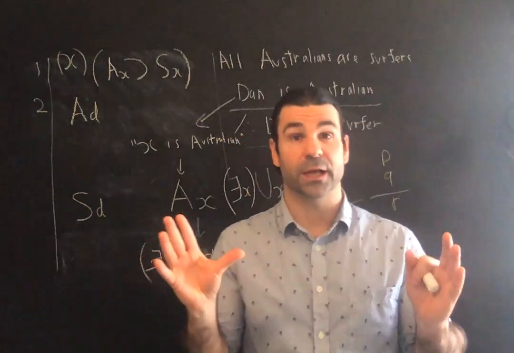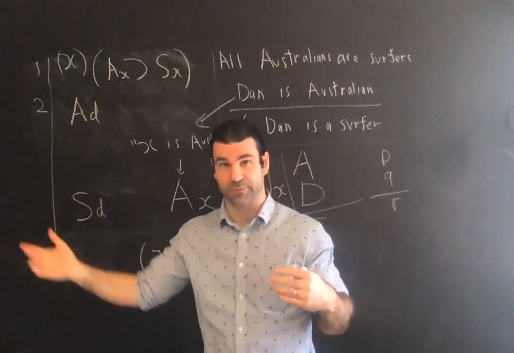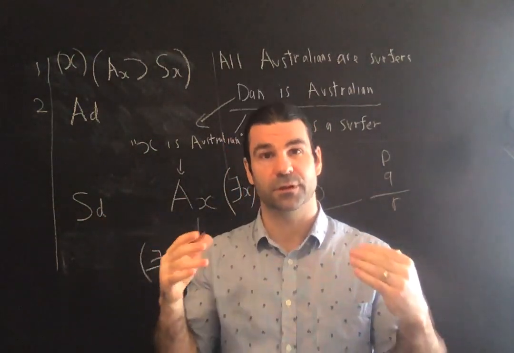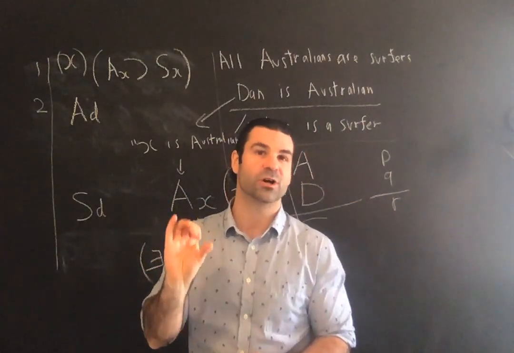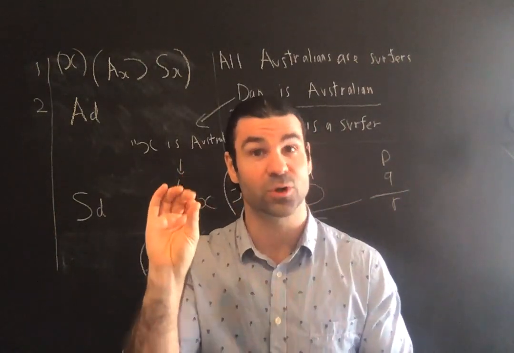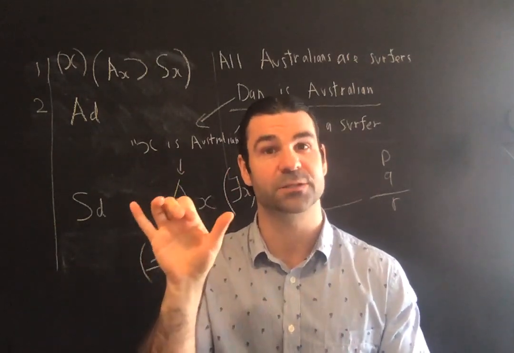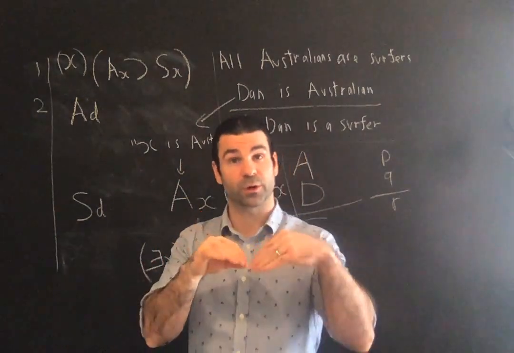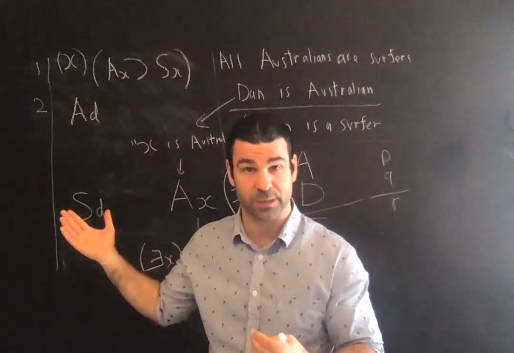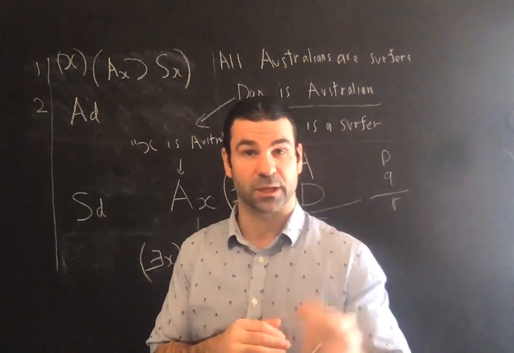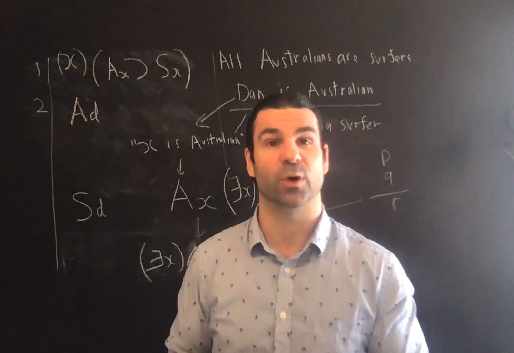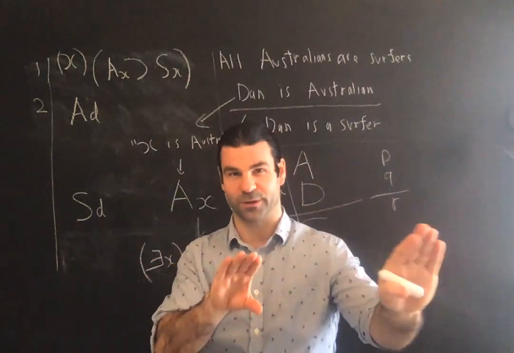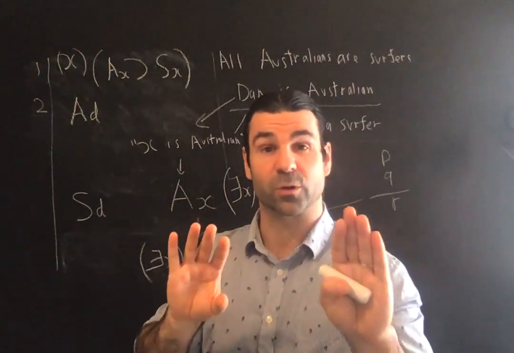Quantifier statements are a class of English sentence. Same for any other language. We're doing English. So there's a class of English sentences which do not predicate of individuals or classes. They're complete things which are true or false, which do not predicate of an individual, like Dan is Australian, and do not predicate of a class, like Australians are surfers, but rather do this. This is what a quantifier statement is. So, difference between quantifier statements and categorical statements.